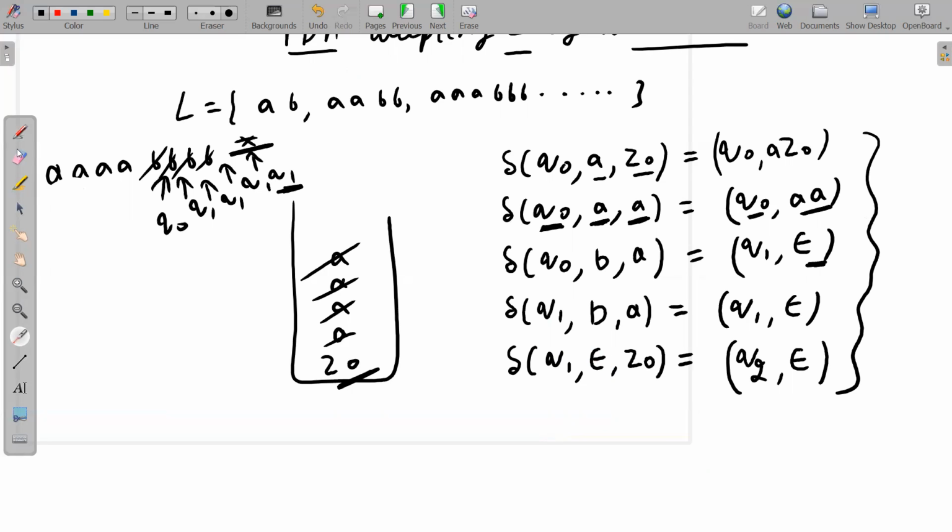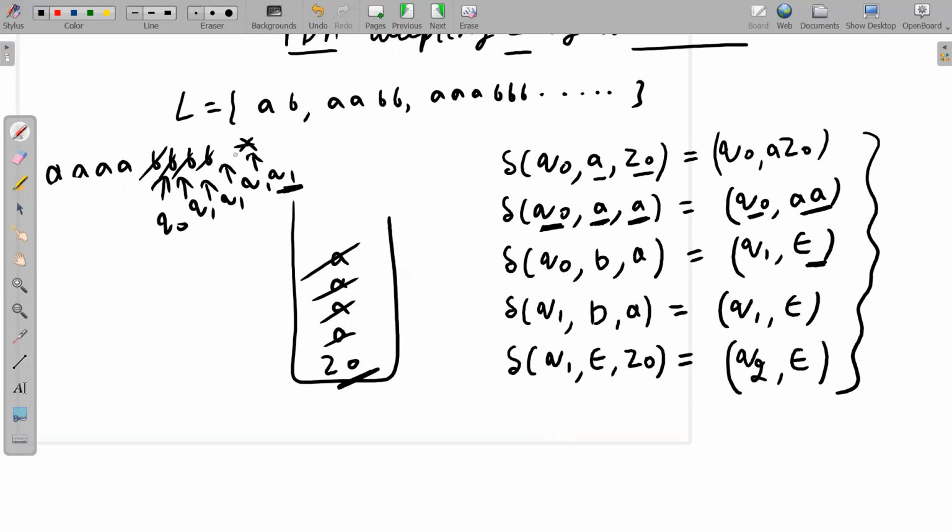Even I have seen many teachers make a null here. They say after all the B's are over, we have a null here, and we are at Q1, we have read null from the tape and Z0 from the stack, then we will push null onto the stack and so on. They are treating null as a symbol. No, this is a very big misconception. Null is not a symbol. You will say we have read nothing from the tape.